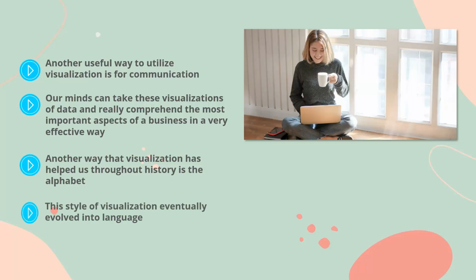This style of visualization eventually evolved into language. The symbols gradually began to represent sounds and concepts that could be carried throughout the civilization and used to communicate thoughts and ideas and memories and experiences. Many cultures use or used pictures as their primary element for their alphabet. The Egyptians are perhaps the most notable in this department, as they etched pictures to represent ideas and words. The Chinese alphabet also began this way. Their words are characterized by pictures that represent specific things: trees, animals, and gates, just to name a few examples.